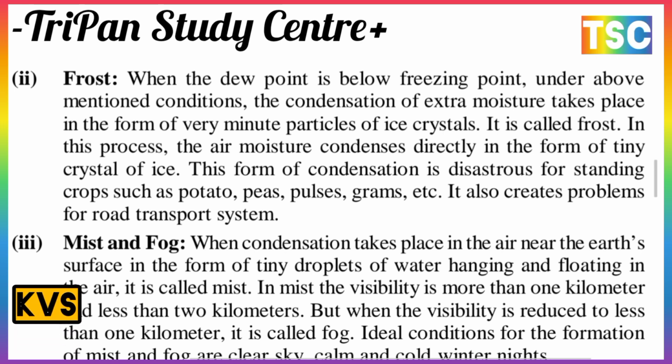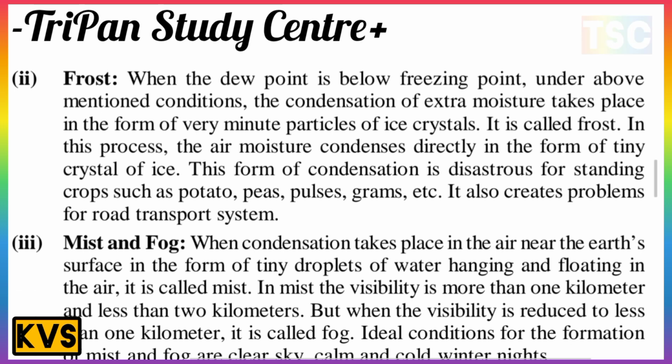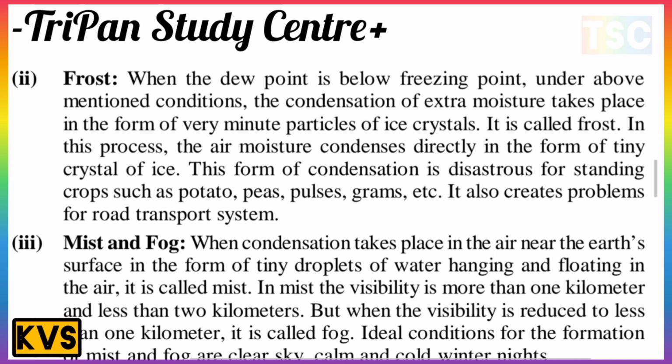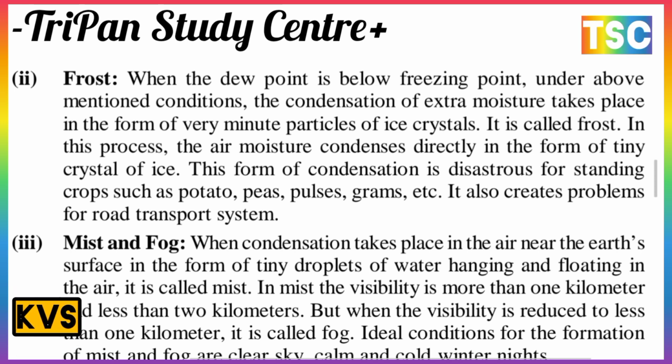But when the visibility is reduced to less than 1 kilometer, it's called fog. You know that? What is a fog? When the visibility is reduced to less than 1 kilometer, it's called fog. The ideal conditions for the formation of mist and fog are a clear sky, calm, and cold winter nights.